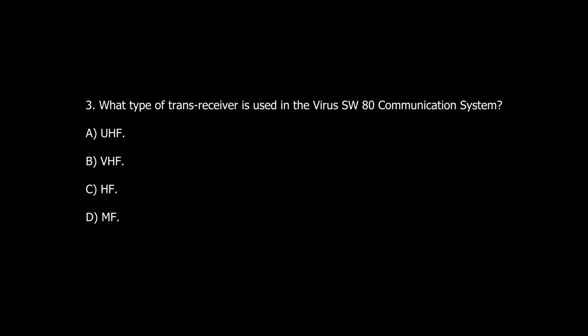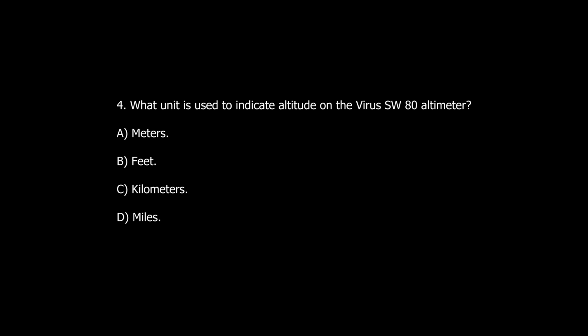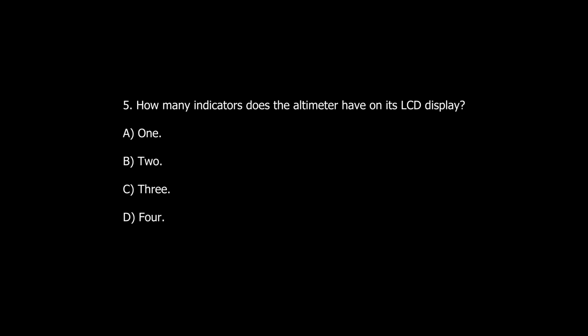Question number 3. What type of transceiver is used in the virus SW-80 communication system? A. UHF. B. VHF. C. HF. D. MF. Question number 4. What unit is used to indicate altitude on the virus SW-80 altimeter? A. Meters. B. Feet. C. Kilometers. D. Miles.